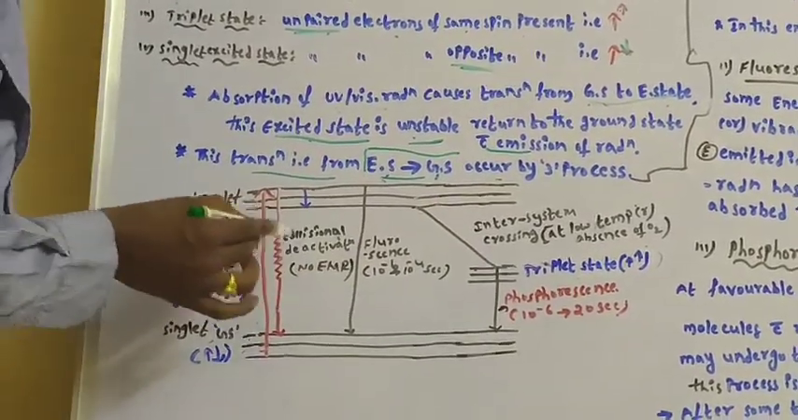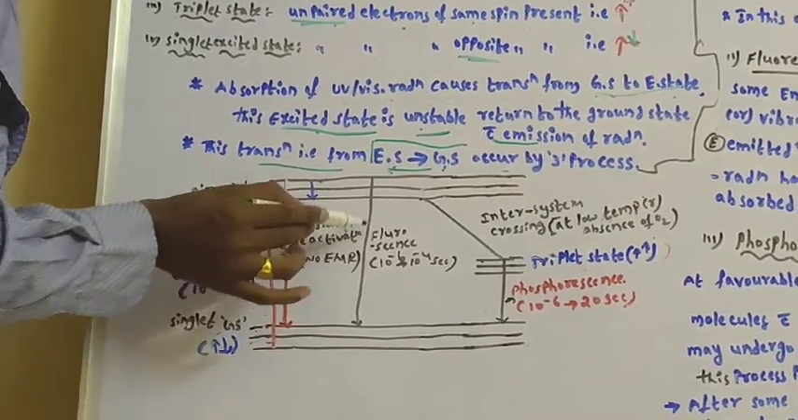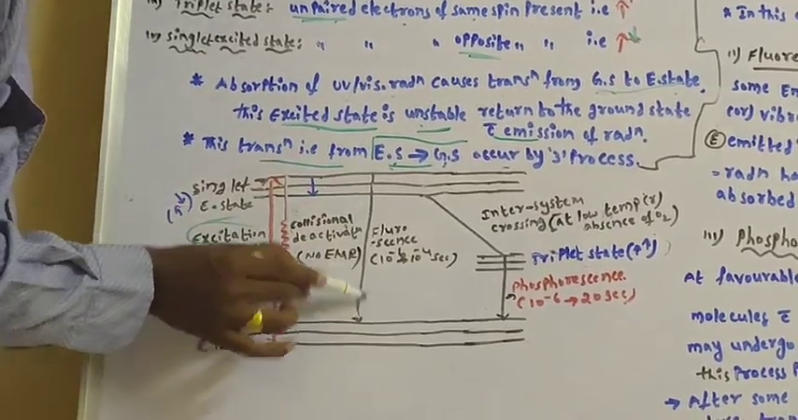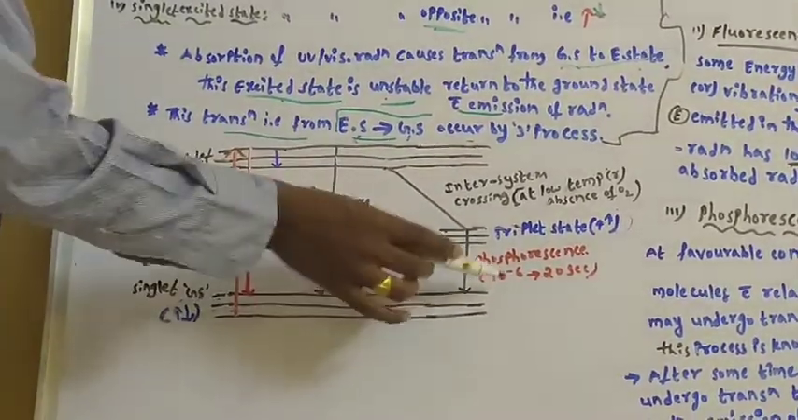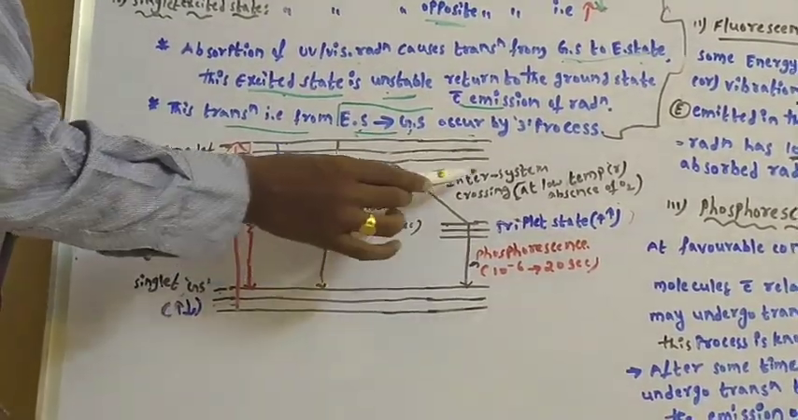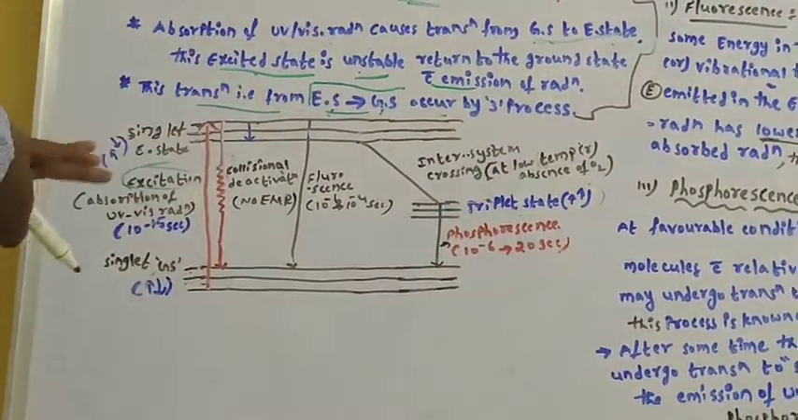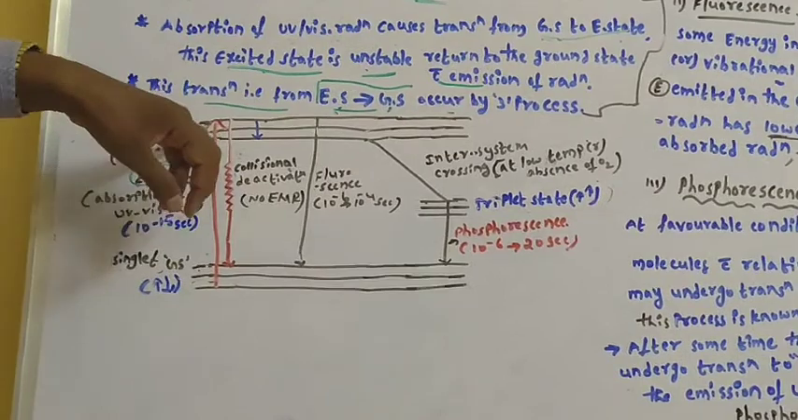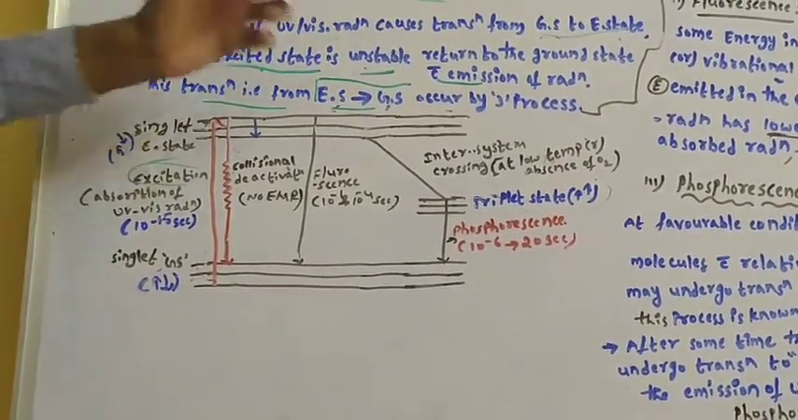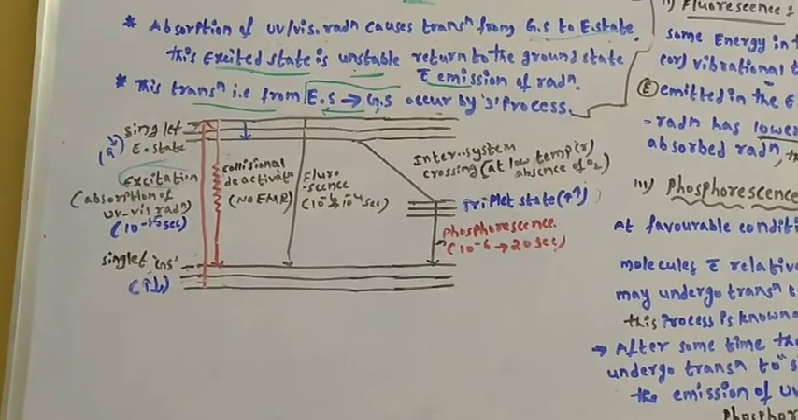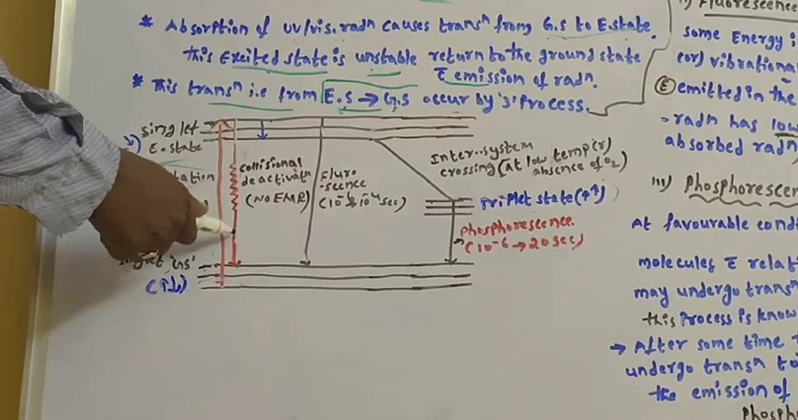What are those? You can see: first one, collision deactivation. Next process, fluorescence, and the third one is phosphorescence. It can occur through inter-system crossing. I will explain it. After the electrons reach the excited state, the first step is collision deactivation. This line indicates collision deactivation.